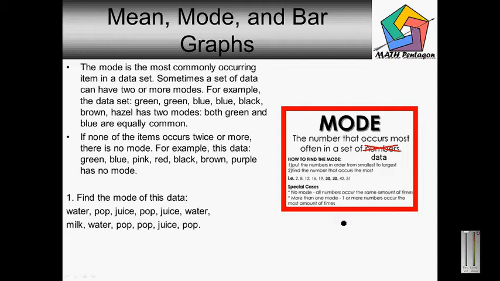So now we have a question asking us to find the mode of the data. We have water that is listed 1, 2, 3 times. So water would be a mode.